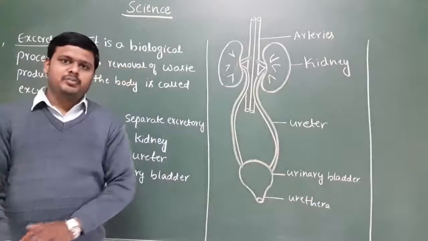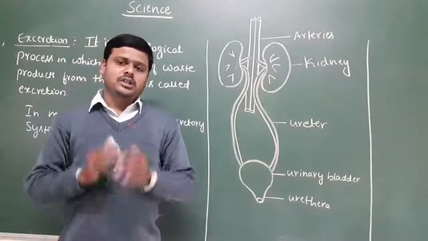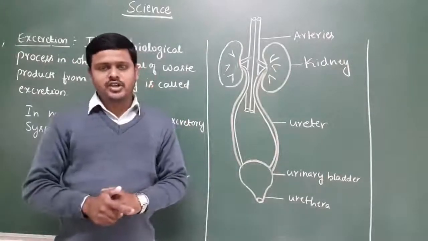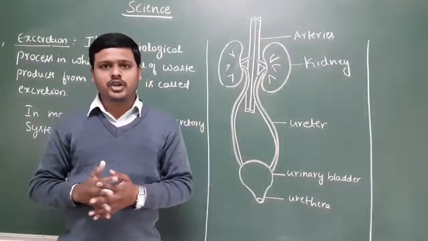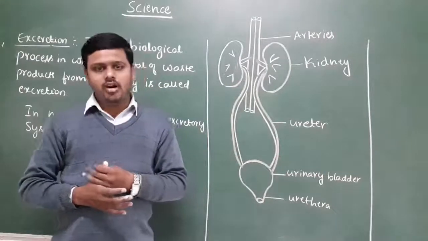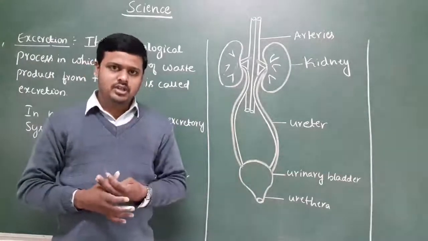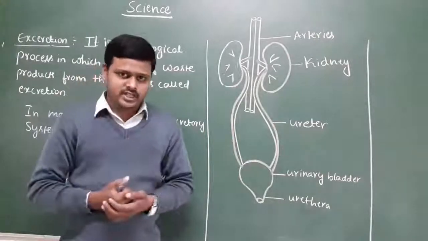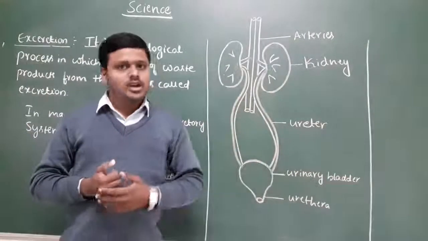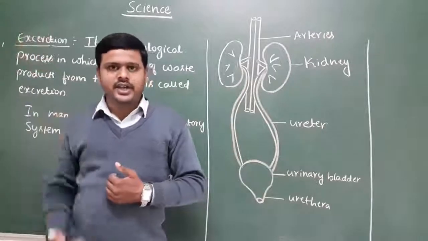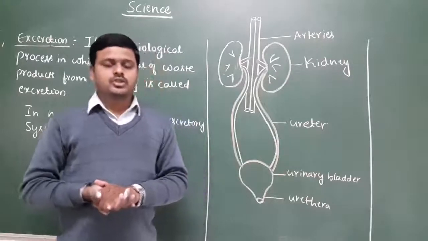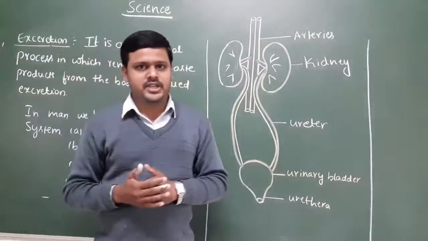Dear students, in the previous class, we discussed transportation in human beings. Specifically, we discussed the structure and function of the human heart. Basically, the heart consists of four chambers: two auricles and two ventricles. The left side of the heart is specifically meant for the transportation of oxygenated blood, and the right side of the heart is specifically meant for the transportation of deoxygenated blood. These are the concepts that we discussed in the previous class.